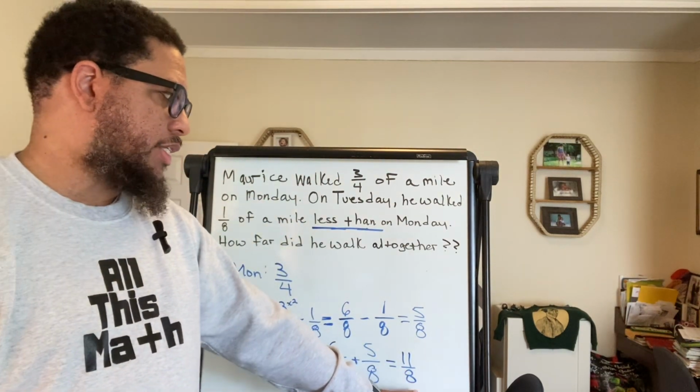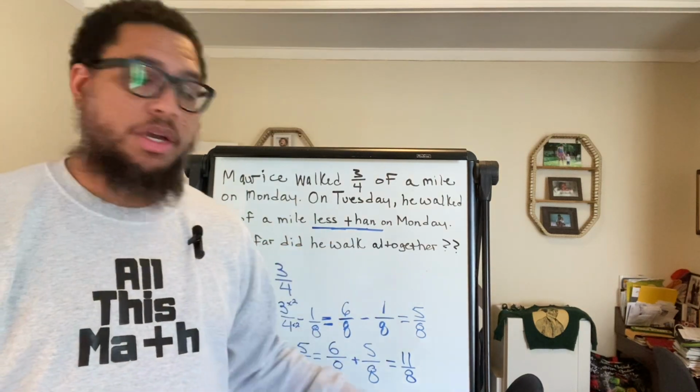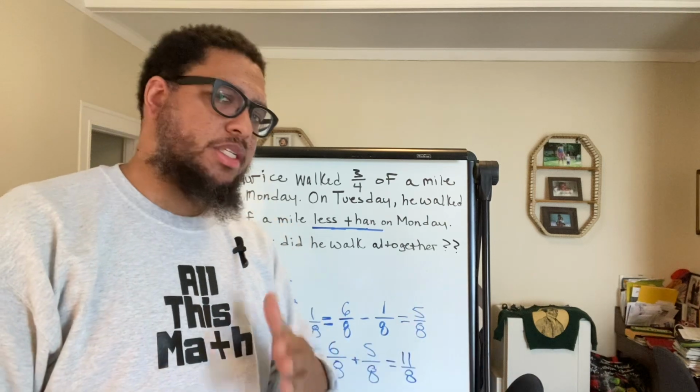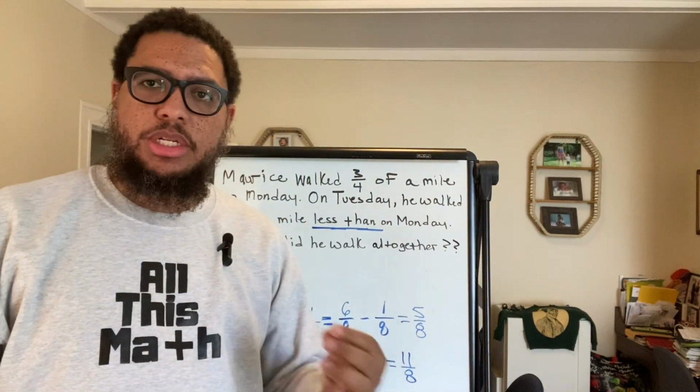So now you can leave an answer like this and say he walked 11/8 of a mile altogether, or you could convert this to a mixed number or a decimal, whatever. Let's convert it to a mixed number. How do we do that? Converting to a mixed number is like doing division.